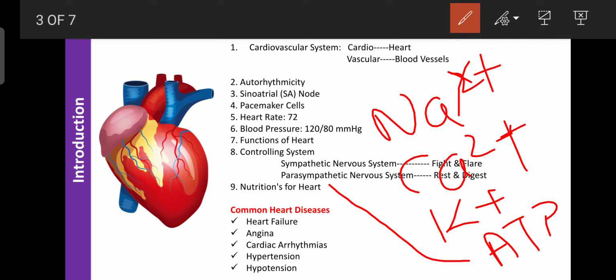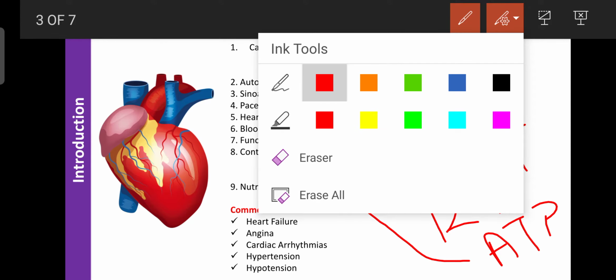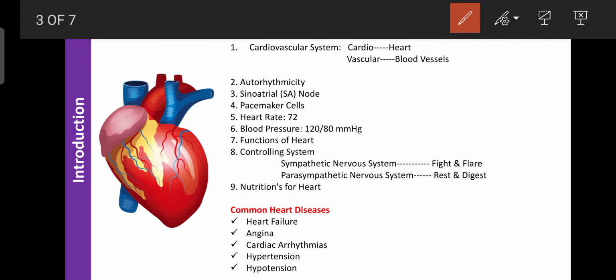Regarding common heart diseases, heart failure is a common disease. It occurs due to the inability of the cardiac muscle to contract and relax. That condition is known as heart failure. If heart failure occurs, whatever drug you administer should increase the calcium level in the cardiac muscle. Then only is the drug helpful to treat heart failure.